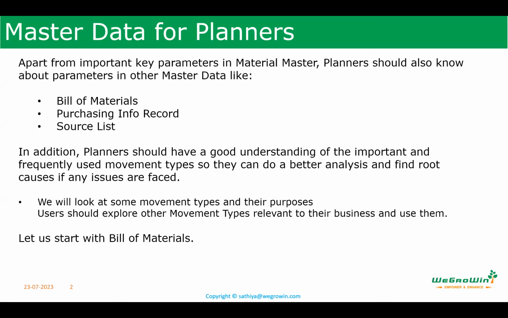After that, as a person who has to be good in both planning and purchase, you need to understand what is bill of material, purchase info record and source list. Also, you need to understand the movement types used in SAP. We'll look at the movement types later. As of now, let us start with the bill of materials.